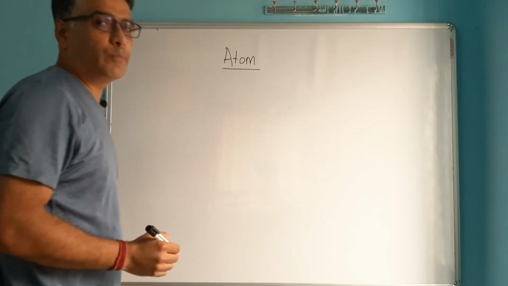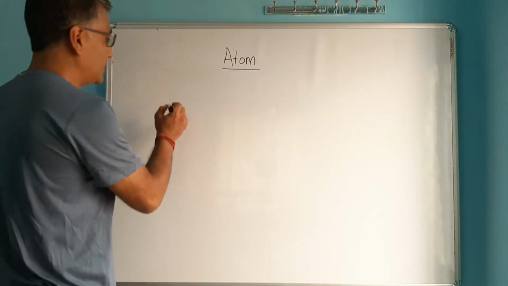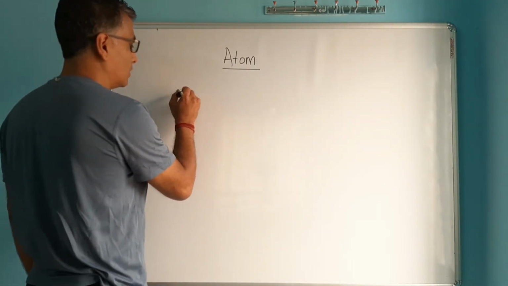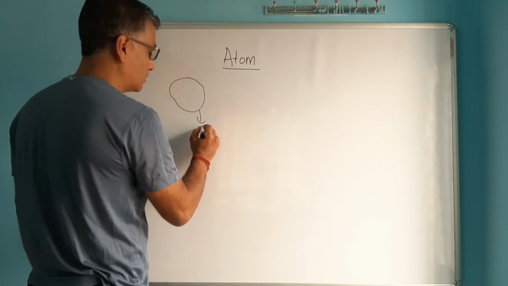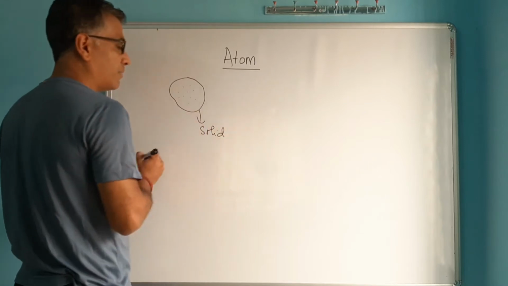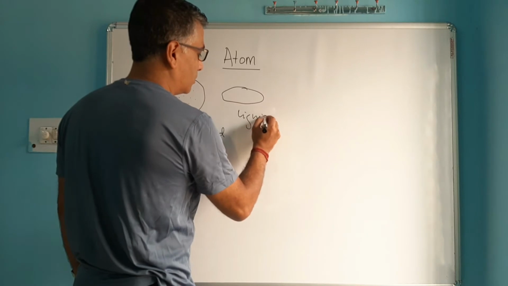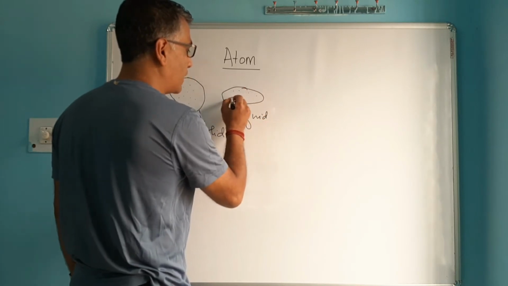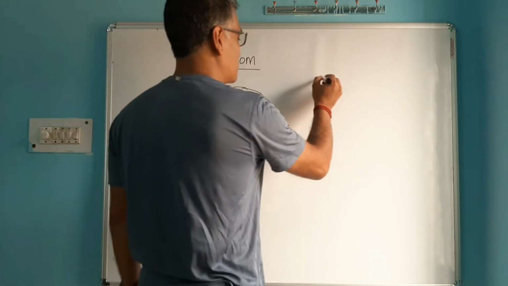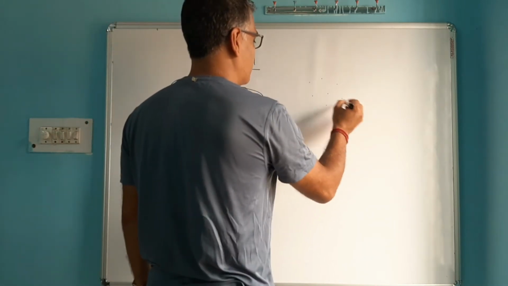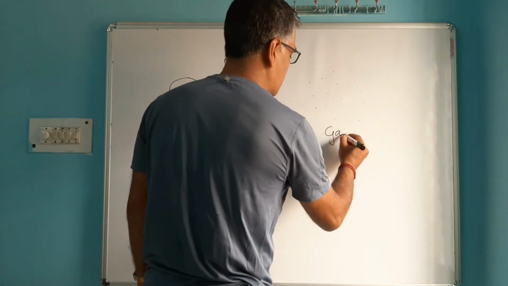You know that all forms of matter, whether it's solid, liquid or a gas, are made up of very tiny particles called atoms. Atoms make a solid, so all the solids are made up of atoms, and even a liquid consists of those small particles. Liquids are also made up of atoms, and gases also have atoms in them. So every form of matter is made up of atoms.